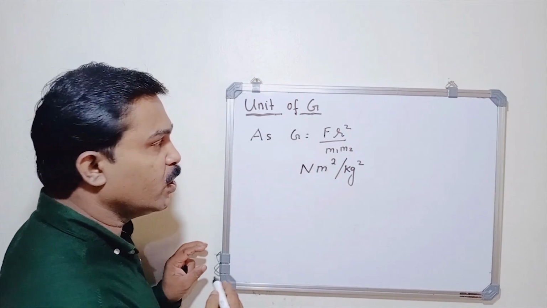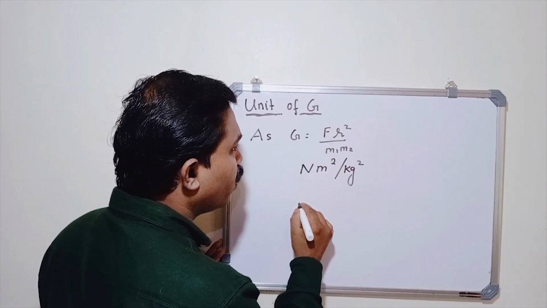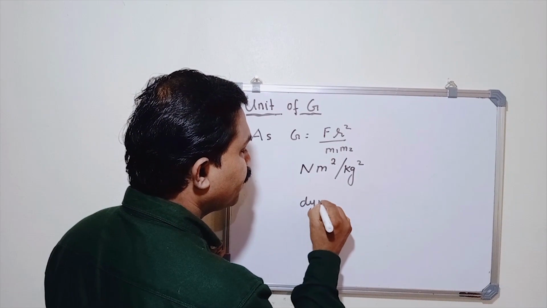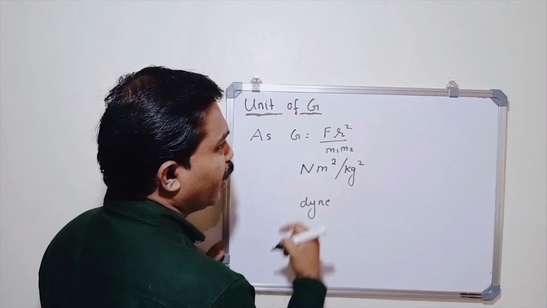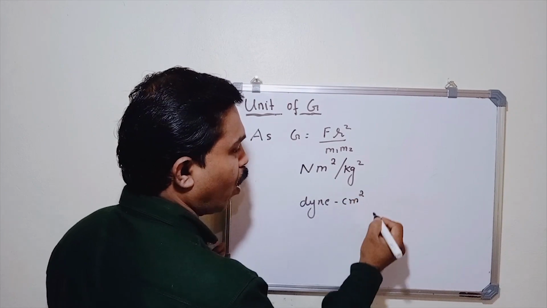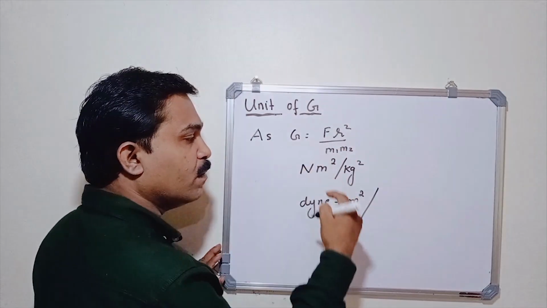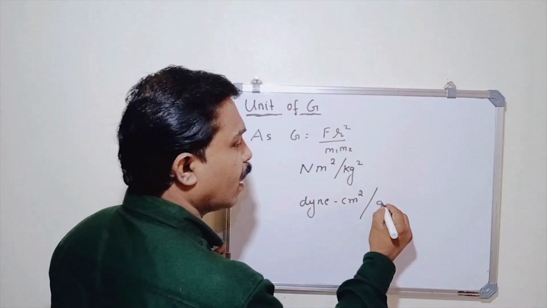And what about the CGS unit? In the CGS system, the unit of force is dyne, the unit of distance is centimeter, so we get centimeter square divided by, in the CGS system, the unit of mass is gram, so we get gram square.